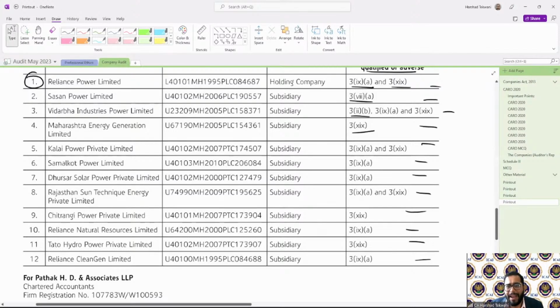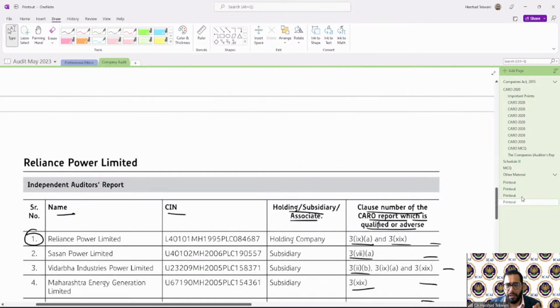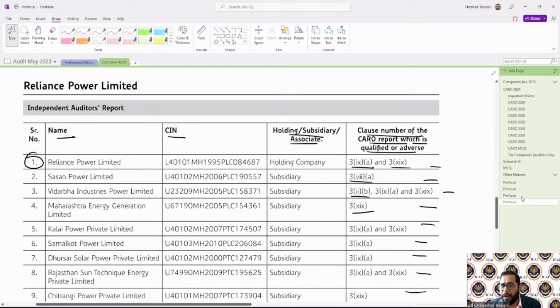So for consolidated financial statement, only one of the paragraphs is applicable, that is clause 21 of para 3, which requires that in each of the individual Caro, if there is any negative remark, please specify that negative remark with the name of the company, SIN, holding, subsidiary or associate, and the number of that particular paragraph or clause in the Caro para 3.